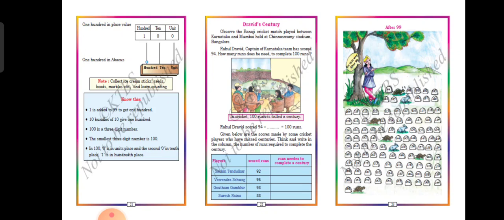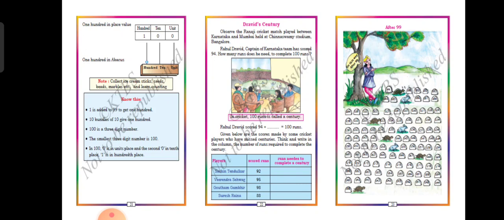So I'm going to teach you place value. Is that clear? 1 added to 99 gives 100. 10 bundles of 10 give 100. Is that clear? 100 is a 3-digit number. The smallest 3-digit number is 100. In 100, 0 is in the ones place, the second 0 is in the tens place and 1 is in the hundreds place. Is that clear, children?